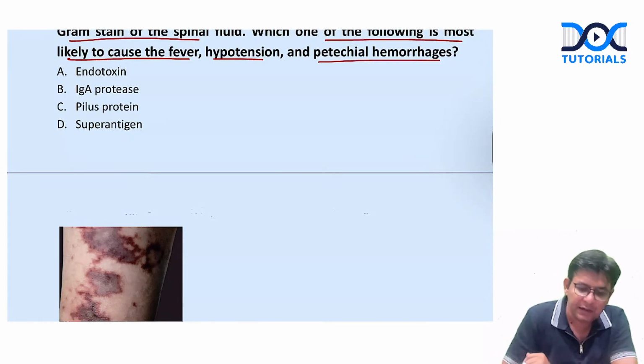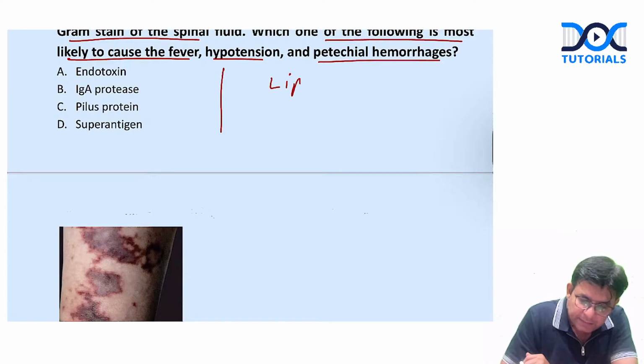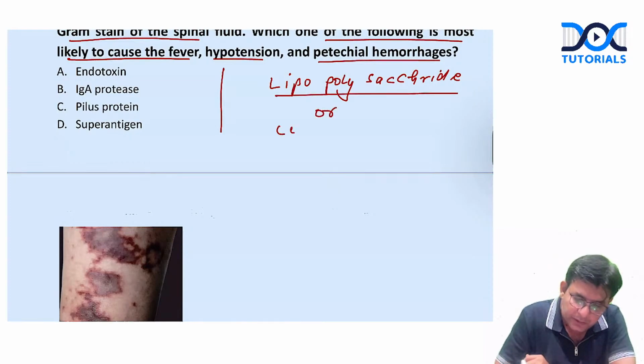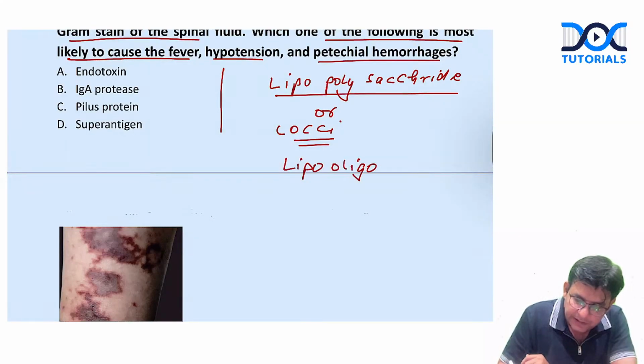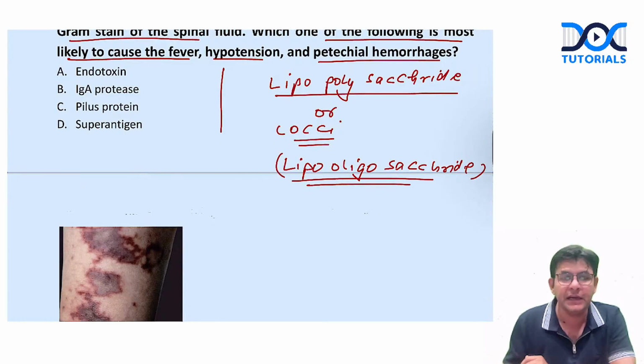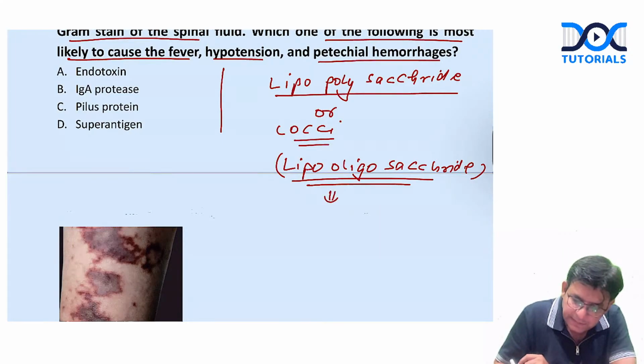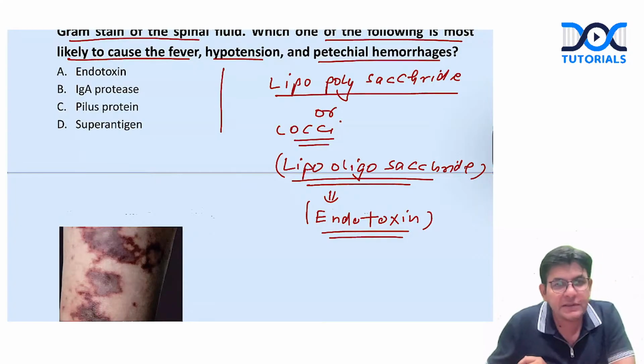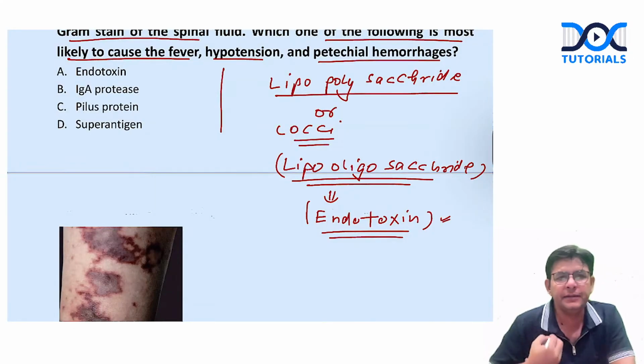And gram negative bacteria, what do they have in their cell wall? Lipopolysaccharide or lipo-oligosaccharide? Either lipopolysaccharide, and if it is a cocci, as given in the question, then it will be lipo-oligosaccharide. Yes or no? And this lipo-oligosaccharide secretes what? It secretes endotoxin. It is this lipo-oligosaccharide that secretes endotoxin.